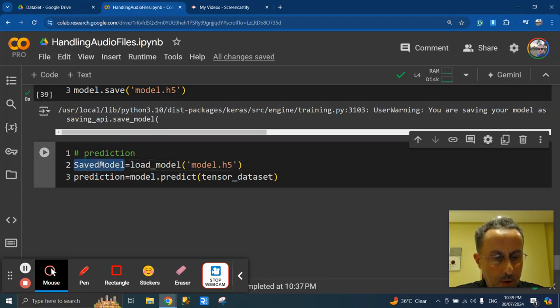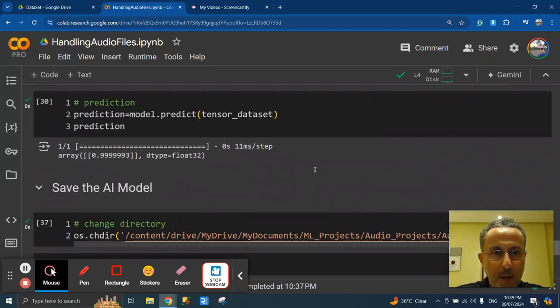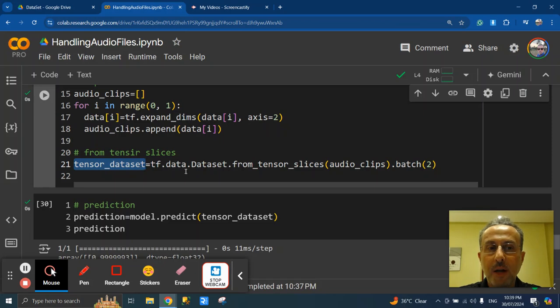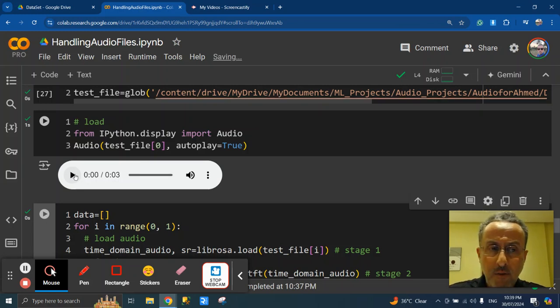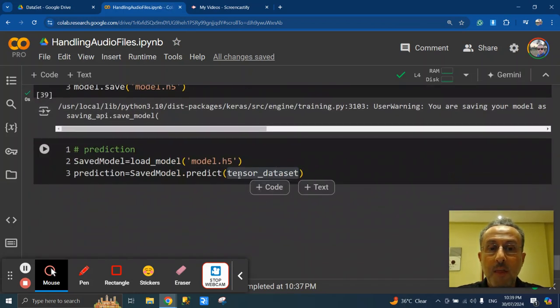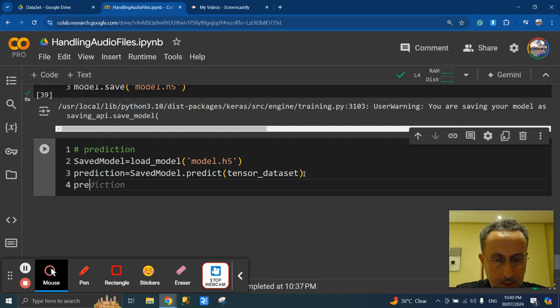Now it will no longer be model, it will be saved model dot predict tensor dataset, correct, because if you go up you see our last processed dataset name was tensor dataset. Let me just remind you what the type is, whether it's positive or negative. Ahmed. So it's a positive file. Go down and make the prediction using the saved model, and print. When you finish, please print the prediction. Control enter.